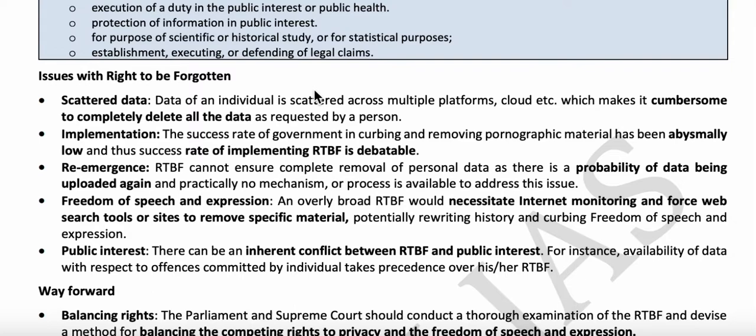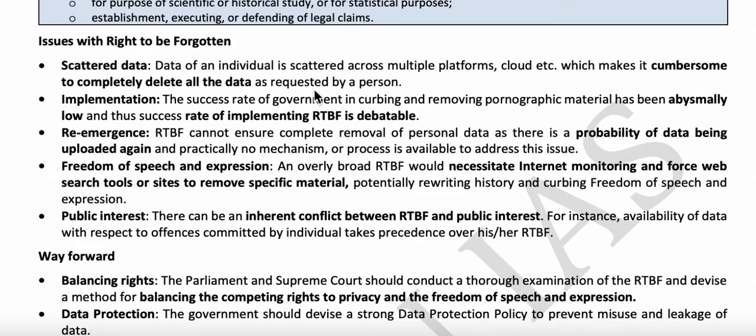The first issue is the data is scattered everywhere and it is almost difficult to remove all the data of a person. When it comes to deleting pornographic material, the success rate of the government is very low, and for this reason the right to be forgotten is not implemented efficiently in India. Even if the government or the concerned authorities remove the data from the internet, there is again a high chance that the data can re-emerge.